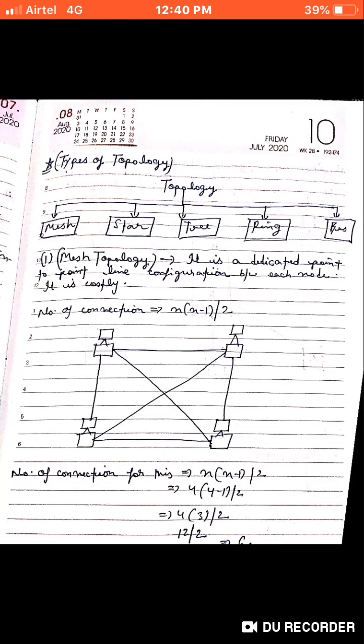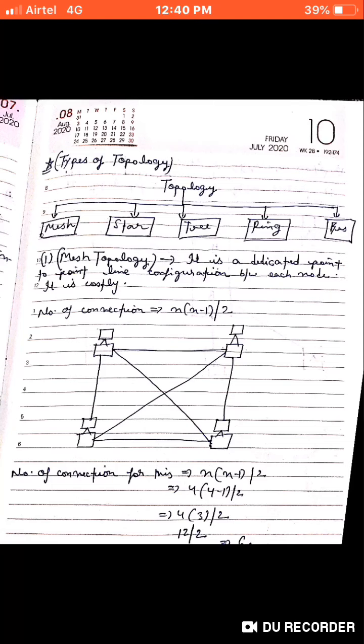It is costly, and the material used in this will be costly. The mesh topology is considered to be very costly, compared to bus, ring, or star. We also have a formula to calculate the number of connections, which is defined as n(n-1)/2. Here n is the number of nodes.